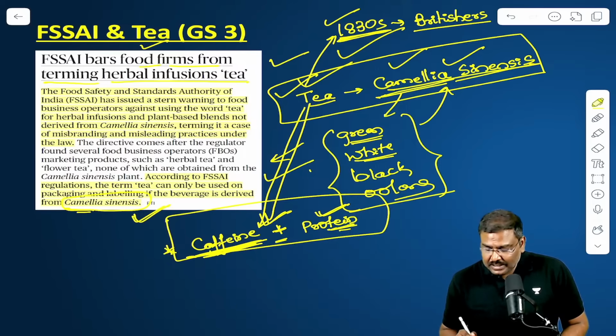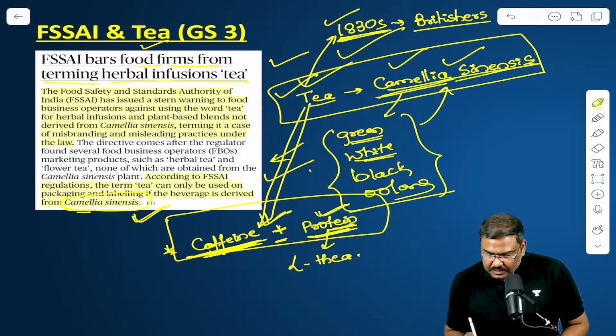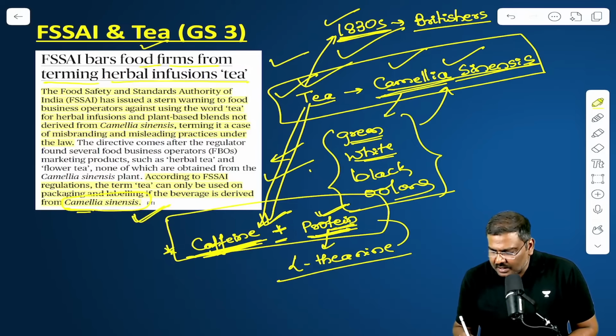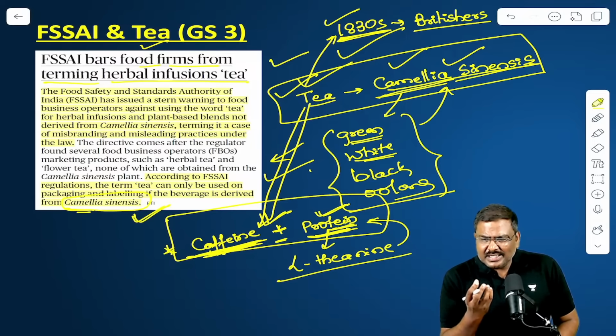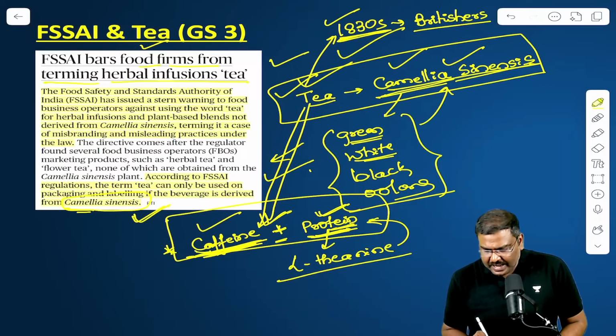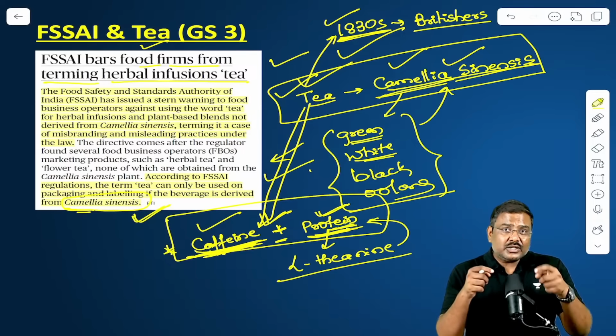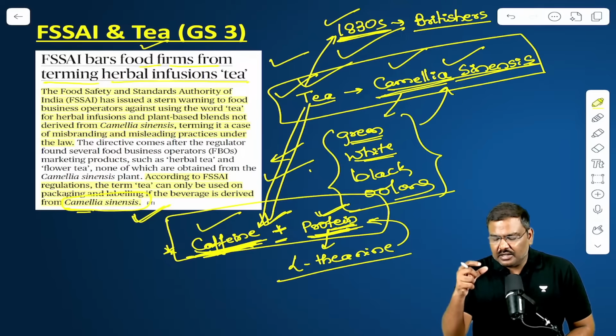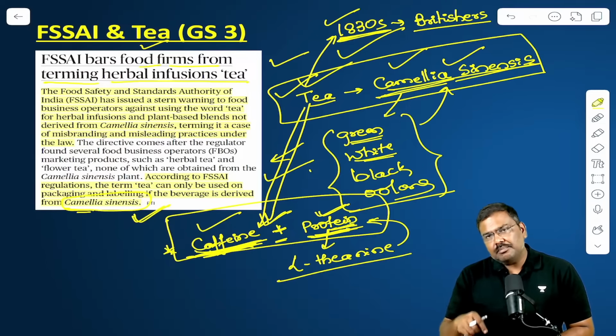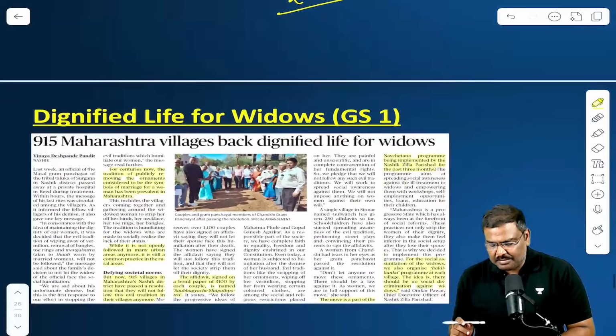And those who are asking, sir, what is this particular protein that you are talking about? L-theanine. It is a type of amino acid. L-theanine basically provides a distinct chemical characteristic to tea. Caffeine plus L-theanine. When you look at this composition in other types of tea, chamomile tea or hibiscus tea, etc., you will not find it. That is basically the difference. Remember, all of these points can be asked in the prelims examination.